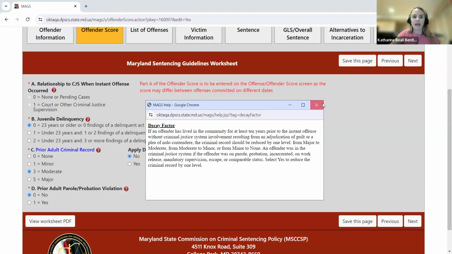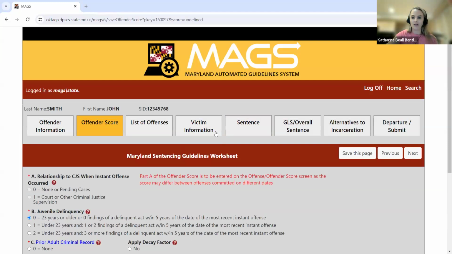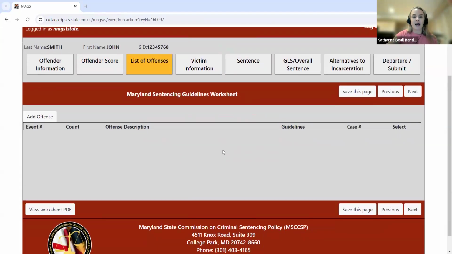So in this particular case, let's say I initially calculate the defendant's record to be a moderate, but I am applying the decay factor. So you can see once I check this radio button here, that jumps down to a minor. And then when we view the worksheet a little bit later on, you'll actually see on the hard copy of the worksheet the words decay factor in red to show that the decay factor was utilized. All right, so I'm clicking Save this page and close. So moving on to the List of Offenses tab.